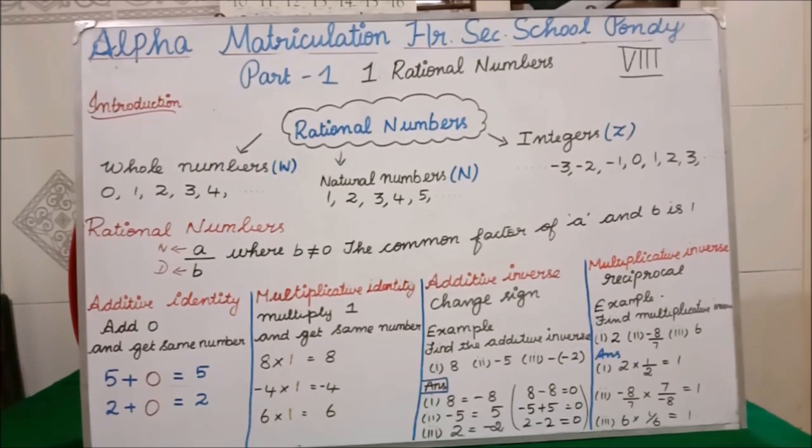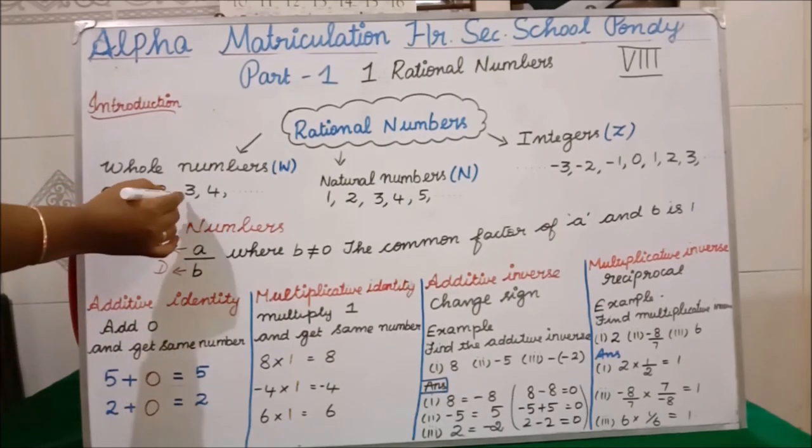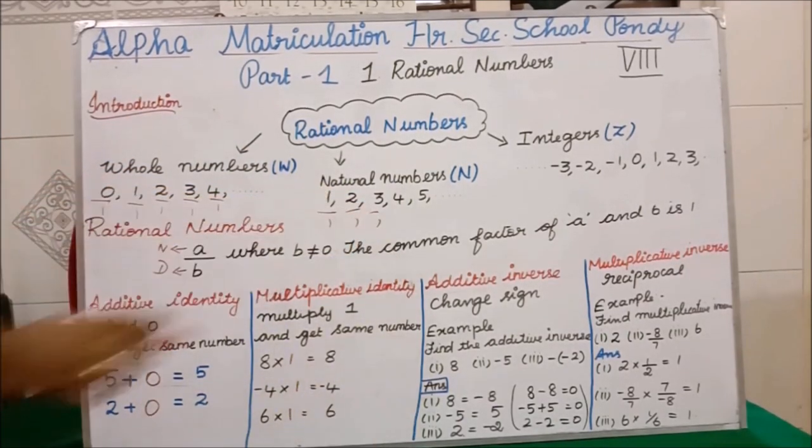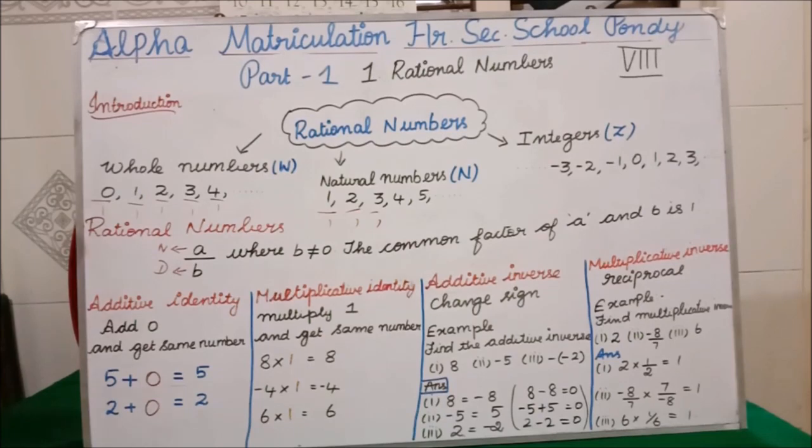Okay, you are all having one doubt, isn't it? Ma'am, you told me that a rational number will be in the form of A by B, but does 0 have any denominator? No, but it is understood that it has denominator 1. So everywhere we are having 1, for whole number, similarly for natural number, everywhere the denominator is 1. So we say that whole numbers, natural numbers, integers are all under one category of rational numbers.